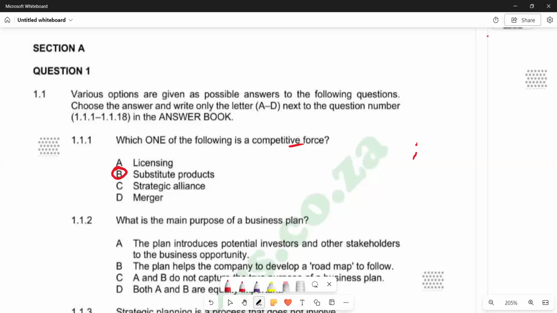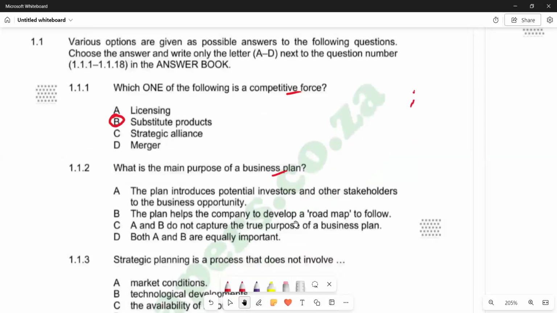Then we go to 1.1.2. It reads, what is the main purpose of a business plan? Maybe we would first want to understand what we mean by a business plan. We know that a business plan is a document that details a company's goals and how it plans to achieve them. In a nutshell, that is a business plan. According to the responses, we can go through each one and try to understand which is applicable as a purpose of a business plan. The answer there is B: the plan helps the company to develop a roadmap to follow. So we can move on to the next part of the question.